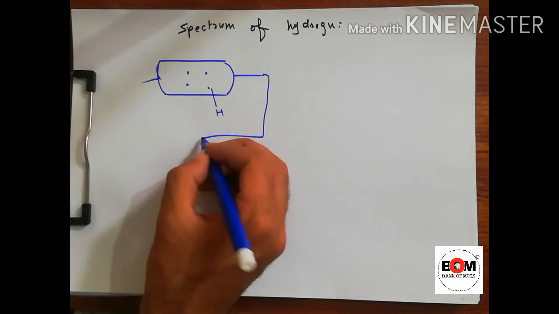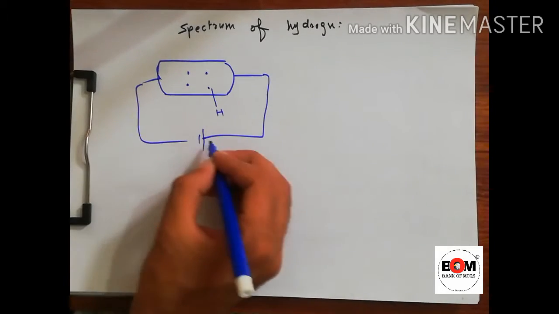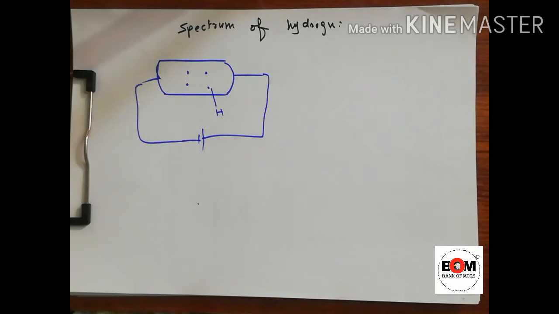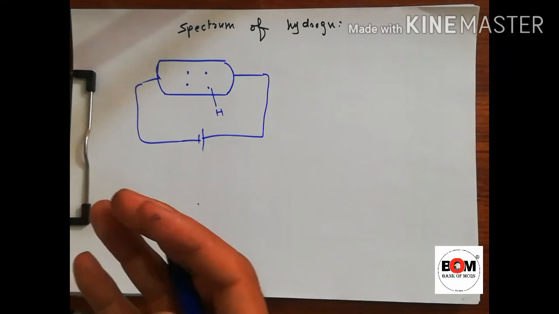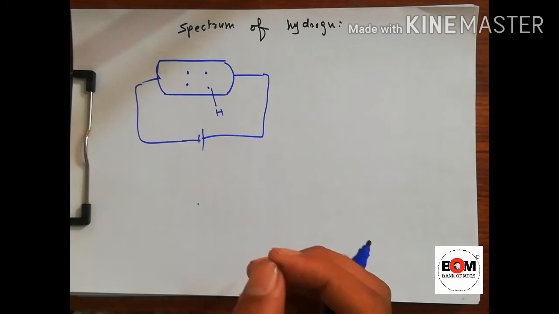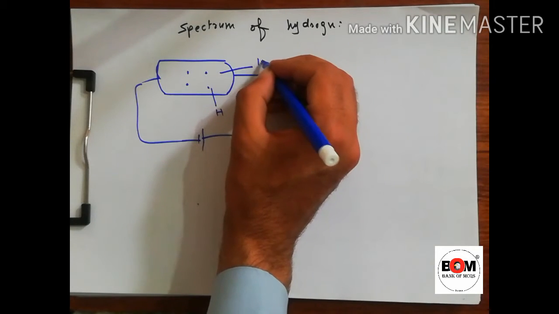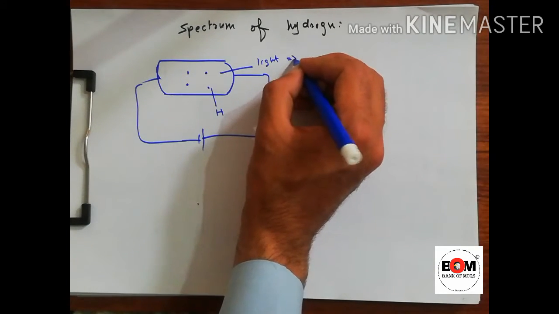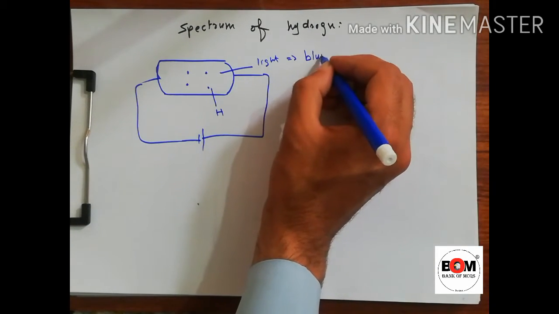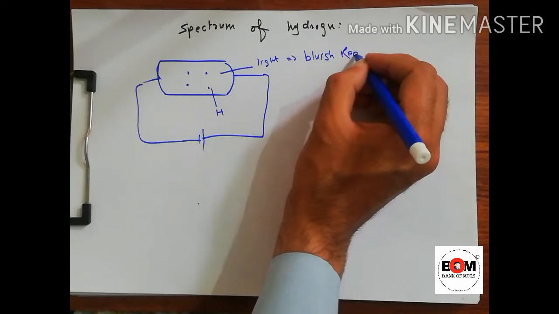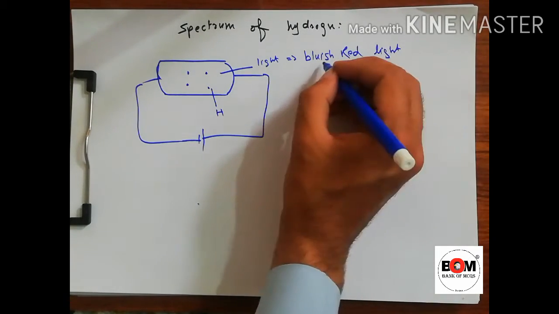If we apply high voltage, the hydrogen gas will ionize and become luminous and give up light, and the color of the light will be bluish red.